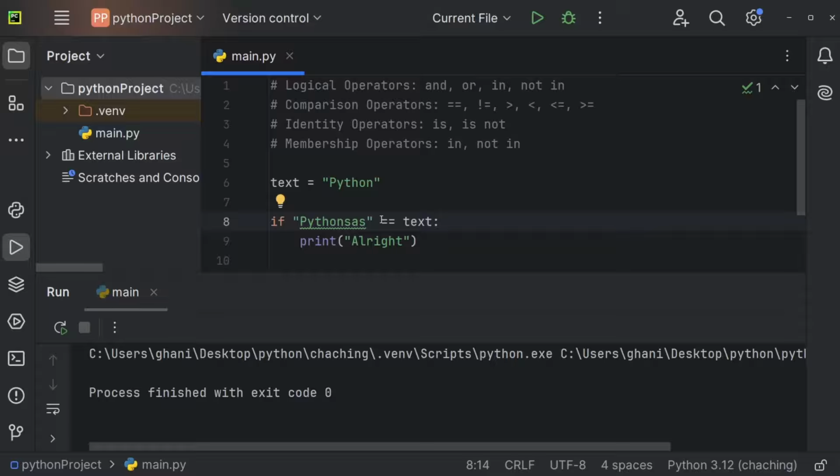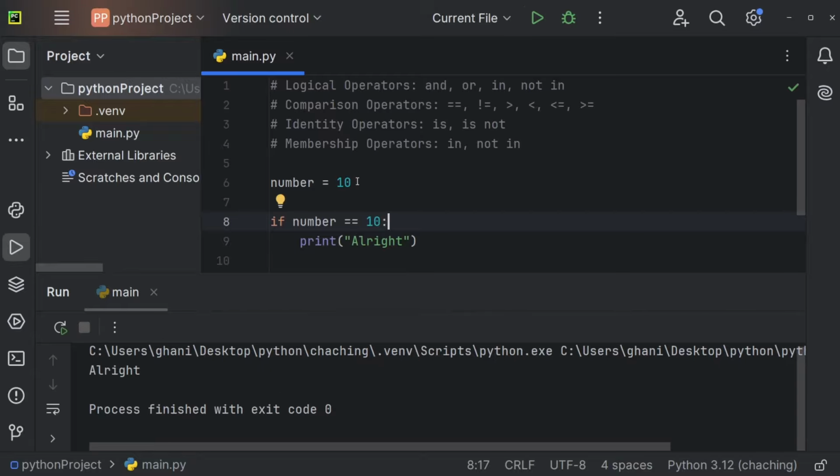So this checks for equality, and you can also use that with numbers. So let's create a number, 10 for example, and now we can check if number is equal to 10. And always remember, one equal sign is the assignment operator. So this assigns the value on the right to the variable on the left. And this right here, so two equal signs, is the comparison operator. So this only checks whether those values are equal and either returns true or false. And if our number is equal to 10, then we'll print all right. And at the moment, that's of course the case.